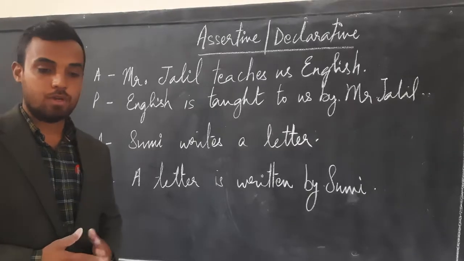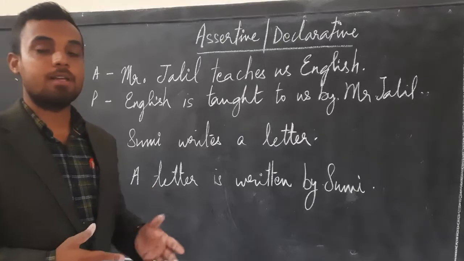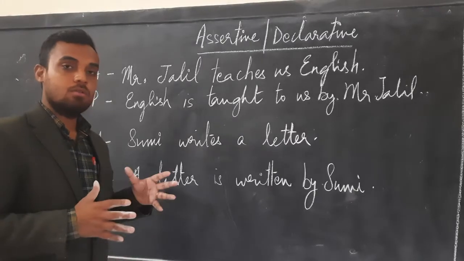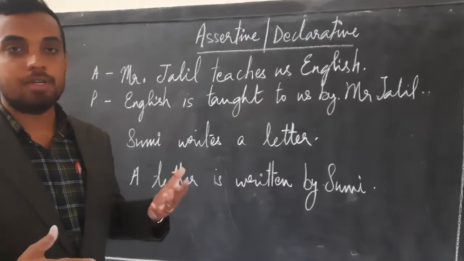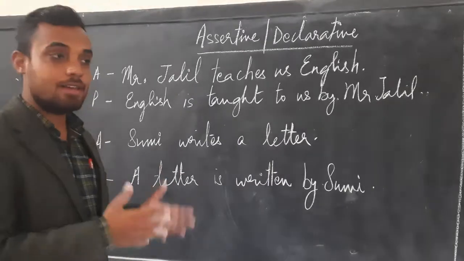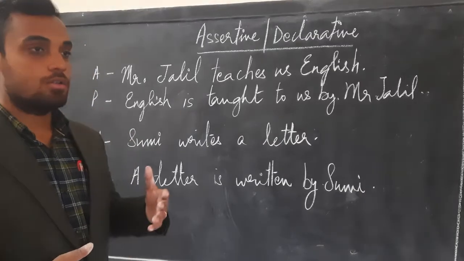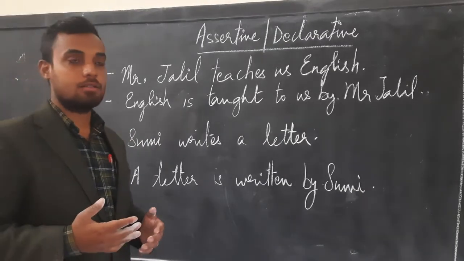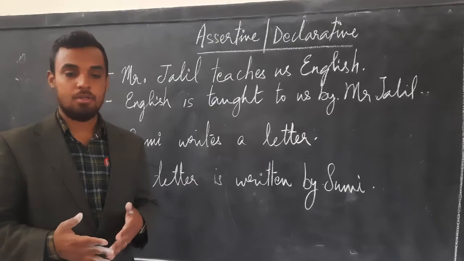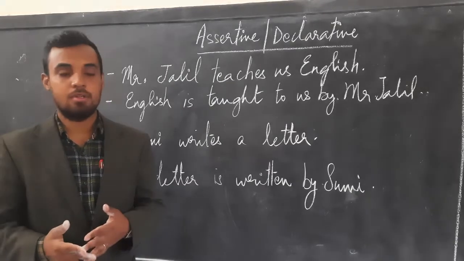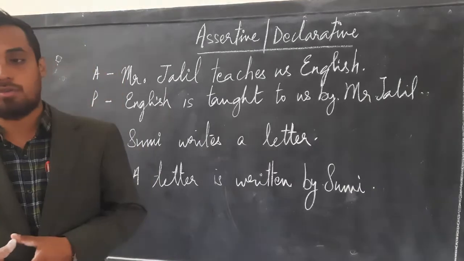Today in this video we are going to learn about the different kinds of sentences and their passive form. Okay? So one by one I'll be explaining the different kinds of sentences in their active form as well as their passive form. The different kinds of sentences that we have are assertive or declarative. Second one is interrogative. Third one is imperative, and the fourth one is exclamatory.